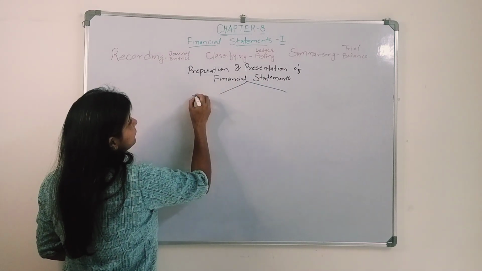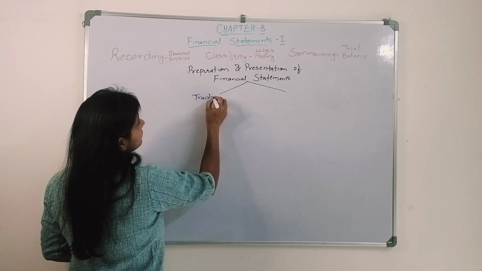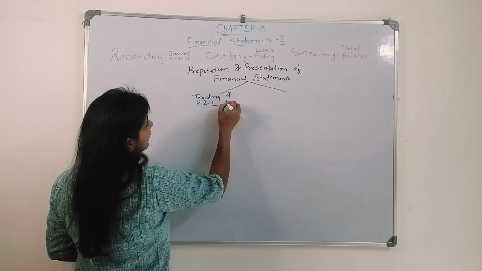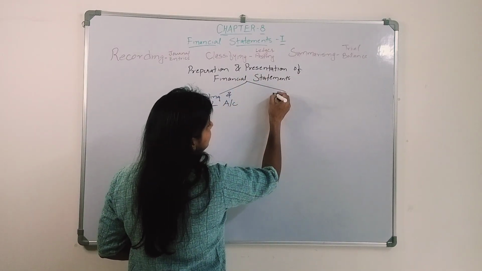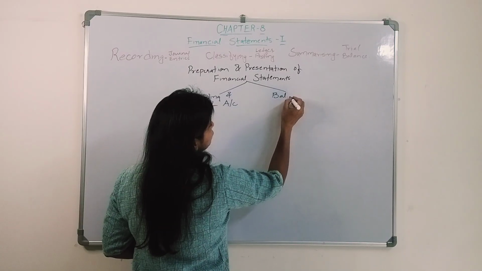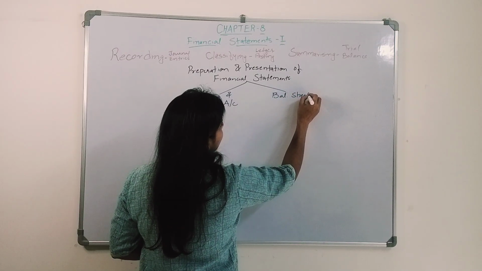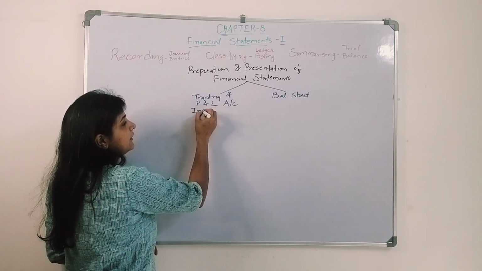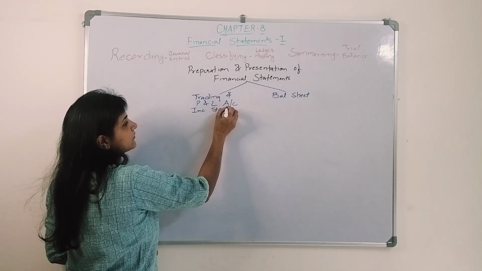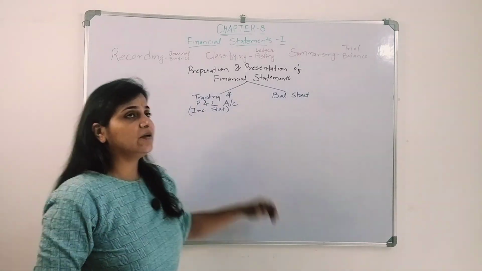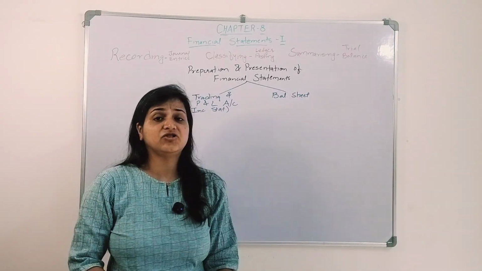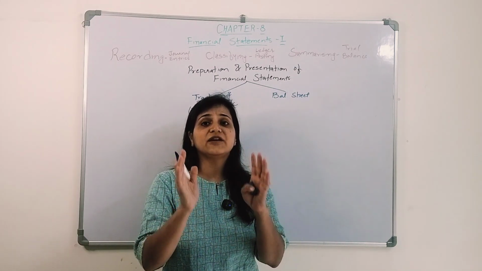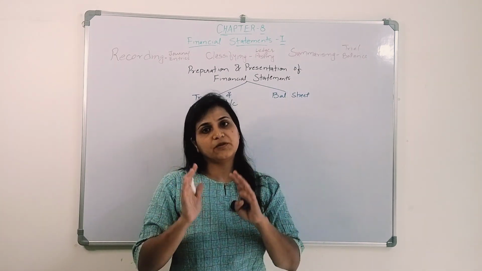One is the trading and profit and loss account, and the other one is the balance sheet. Trading and profit and loss account is also called the income statement. This trading and profit and loss account as well as the balance sheet will let you know the financial performance as well as the financial position of the business.